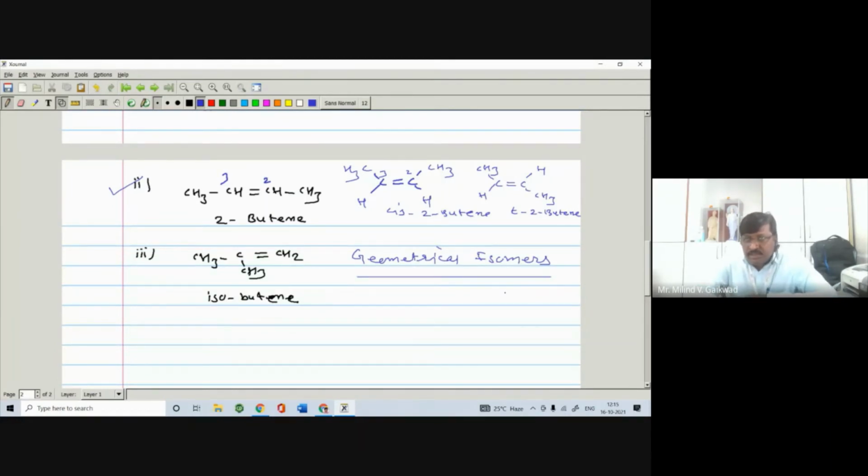The isomers which are due to restricted rotation of the carbon-carbon double bond are called geometrical isomers, and this phenomenon is called geometrical isomerism. It is also called cis-trans isomerism.